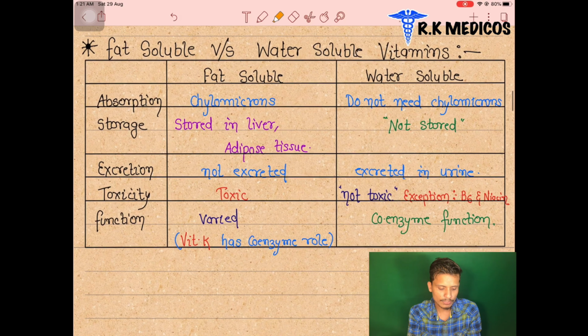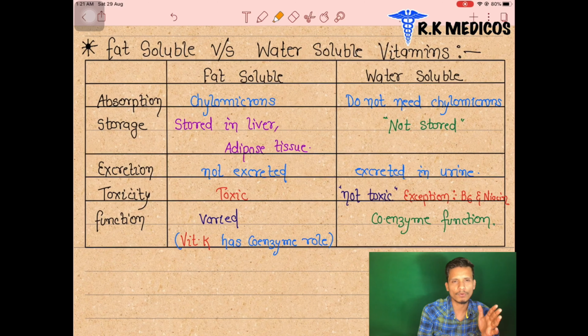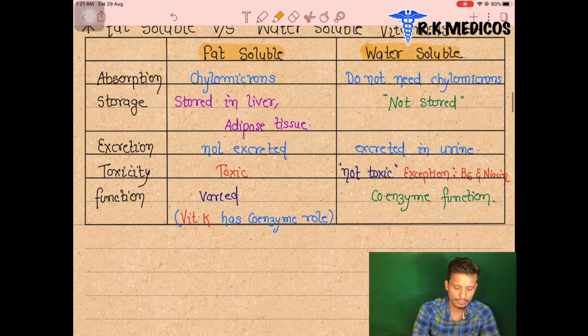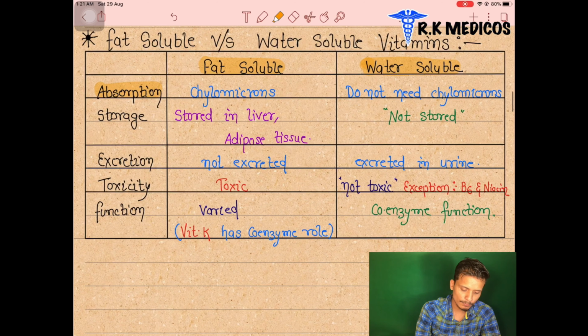Now we are going to see several differences in classification, how to identify which vitamin is fat soluble and which is water soluble. Look at the absorption first: how the fat soluble vitamin is absorbed in our body. It is in the form of chylomicron.